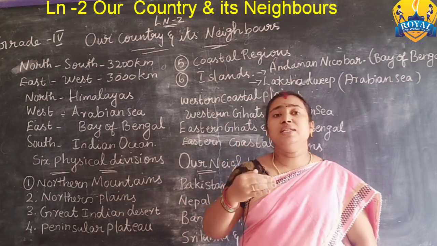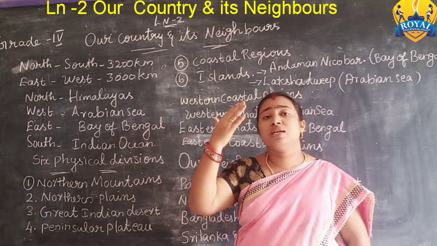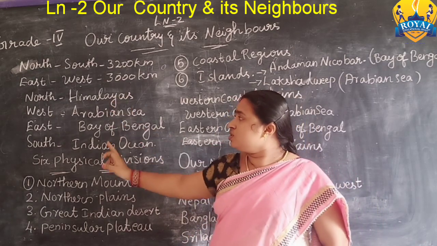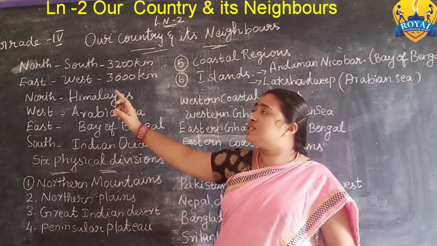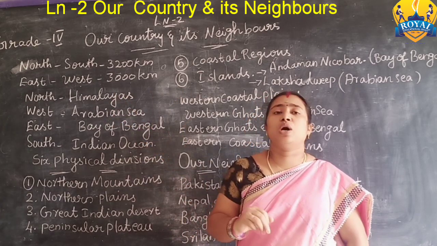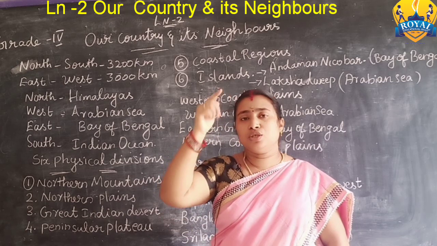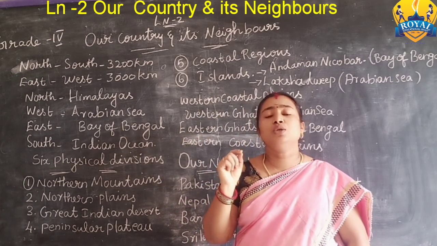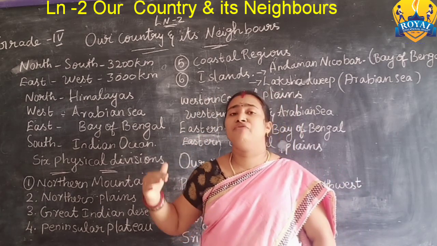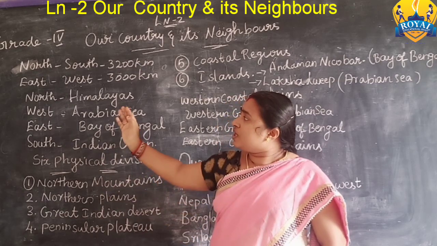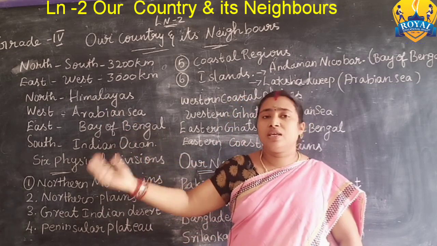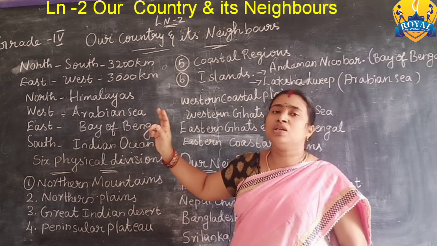India stretches, that means India's length from north to south, 3,200 kilometers, and the width of India from east to west is 3,000 kilometers.